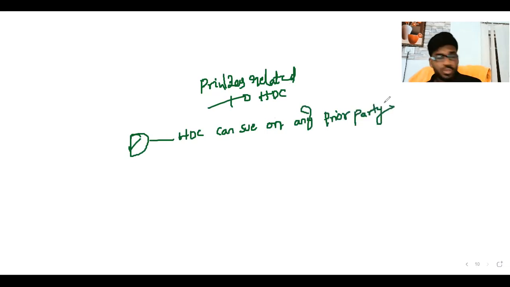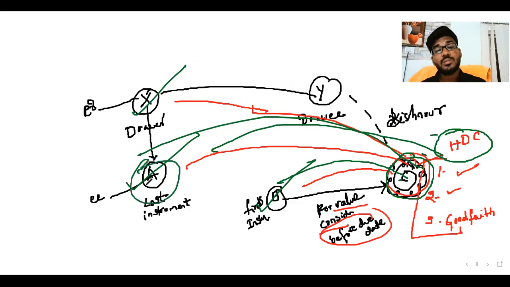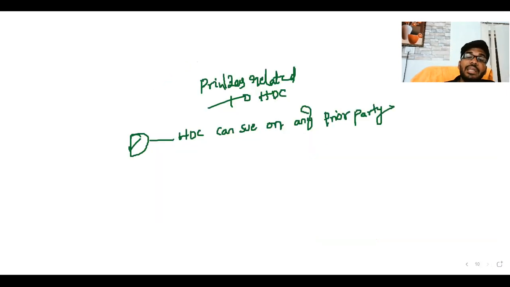So the holder in due course can sue any prior party. In this example, C is a holder in due course. He can sue B, he can sue A, he can sue X. A cannot deny, saying, 'No, I lost my instrument, B is not the owner, how can you sue?' No one can deny like that. The holder in due course has this advantage: he can sue any prior party. That is one of the advantages given to the holder in due course. Another advantage.